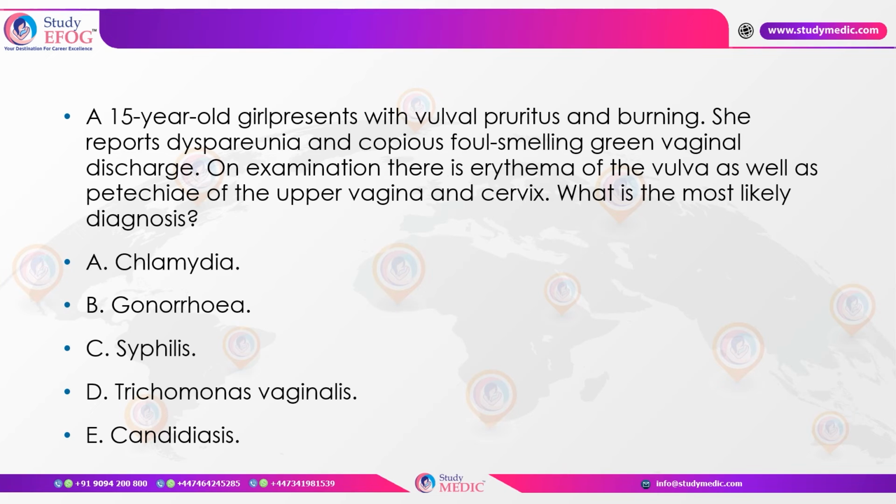Usually chlamydia is asymptomatic most of the time, and they can have a history of infertility when presenting in the age group of more than 25 years. Chlamydia is seen when a woman or a girl is having multiple sexual partners. Gonorrhea, again a sexually transmitted disease, presents with copious discharge, and for gonorrhea we need to understand that antibiotics need to be used appropriately.